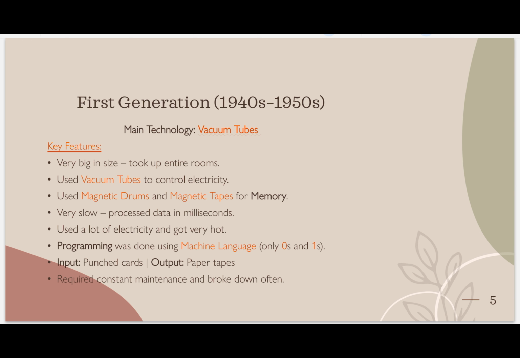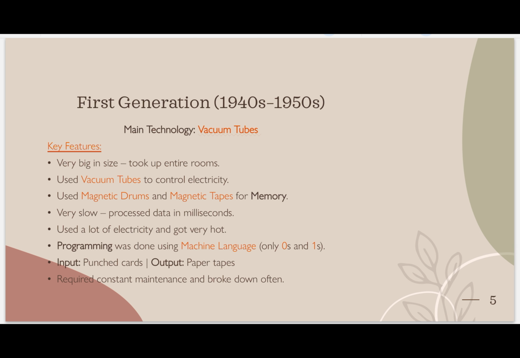Programming was done using machine language. Do you know what is machine language? We can say the second name for machine language is binary language, which uses only 0 and 1. It uses that language. Then input: for input they use punched cards, and for output they use paper tapes.